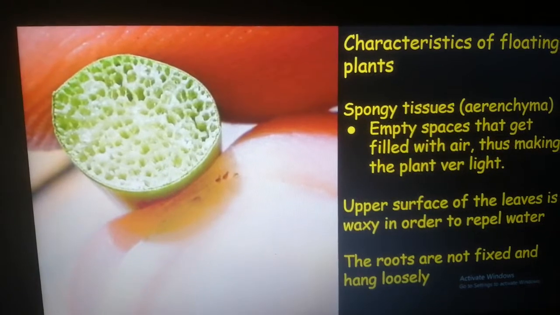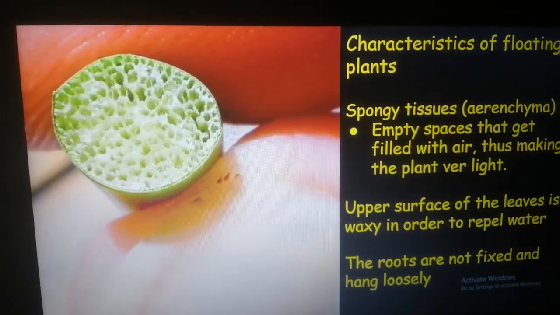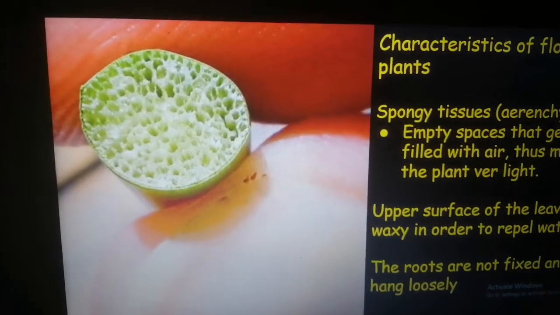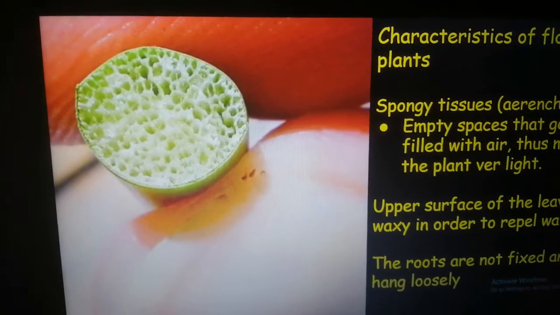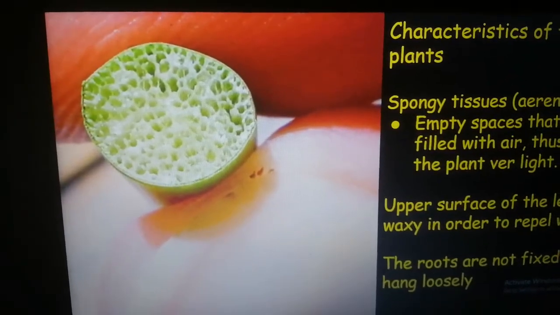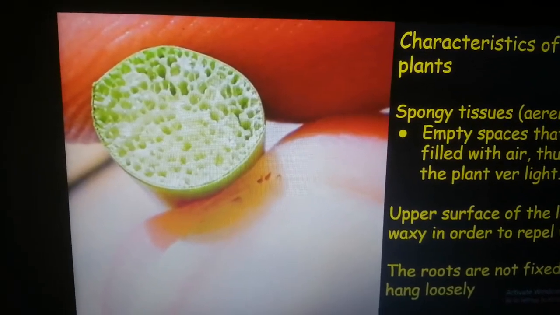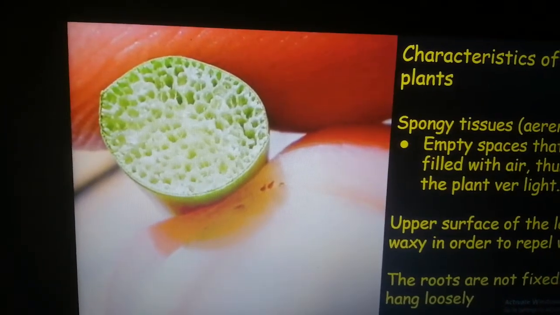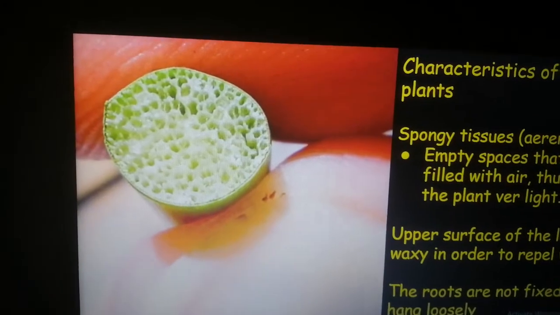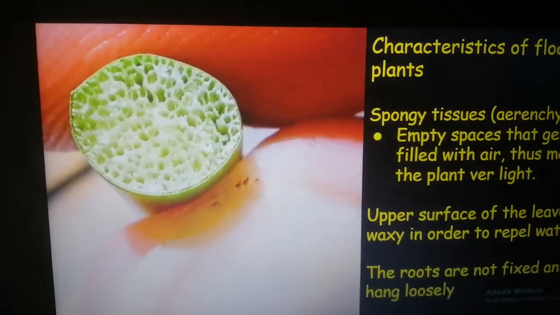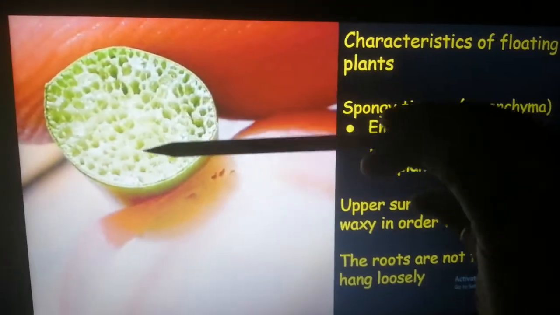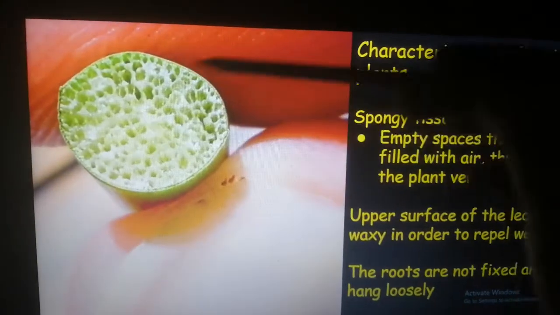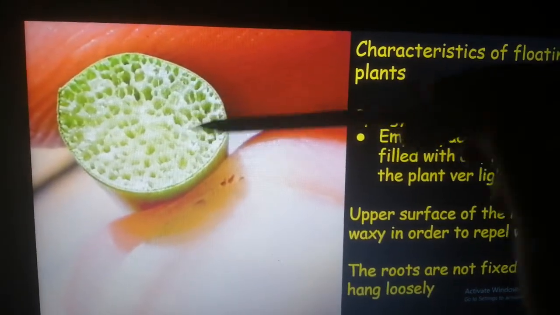Now, for example, when you go to a water park, and when you enter the swimming pool, have you seen those air tubes? No matter how heavy you are, if the air tube is filled nicely with air, you will be able to float and you will not drown in the water. Yes, the same thing is happening over here also. The spongy tissues have many empty spaces.